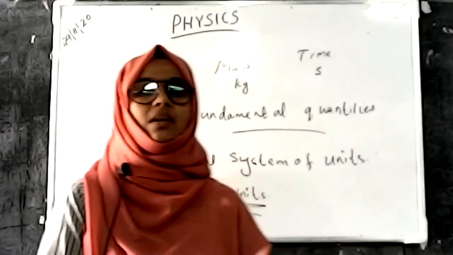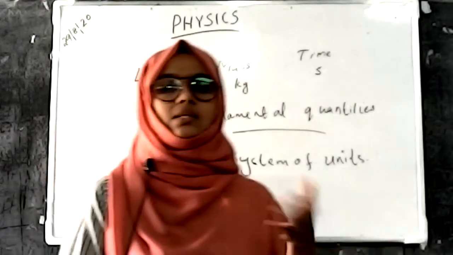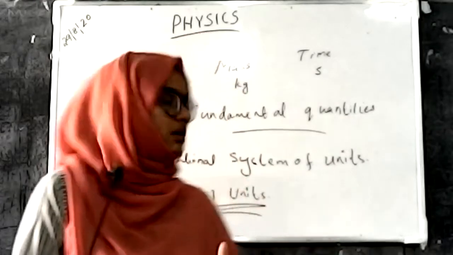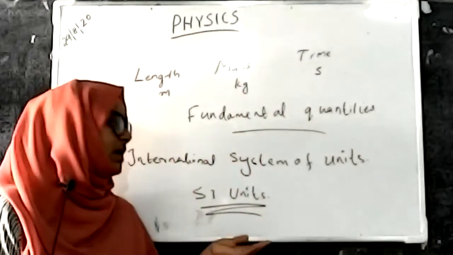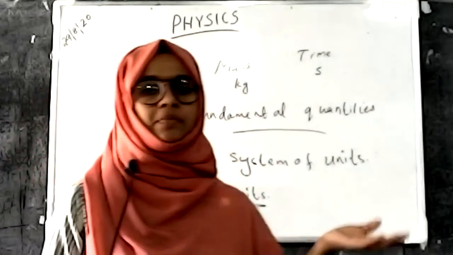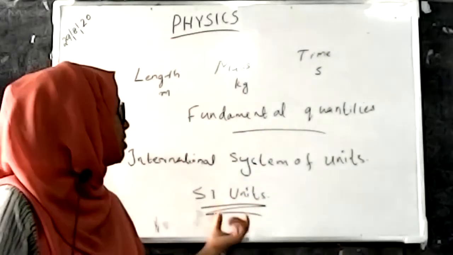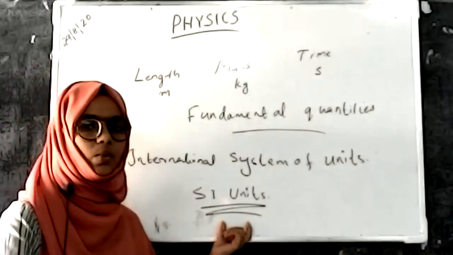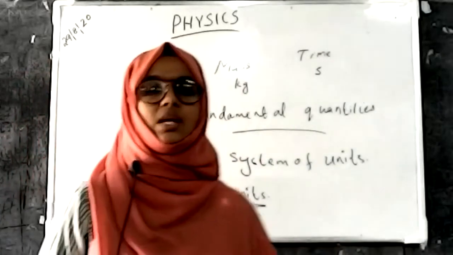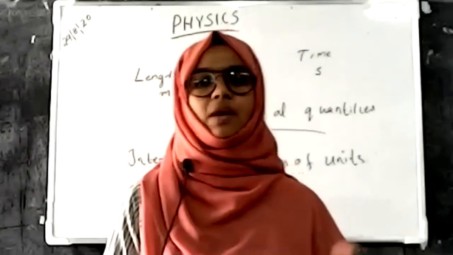All of them are accessed in all nations and accepted internationally, and that unit is shortly known as SI unit. So SI unit is the internationally accepted fundamental unit.